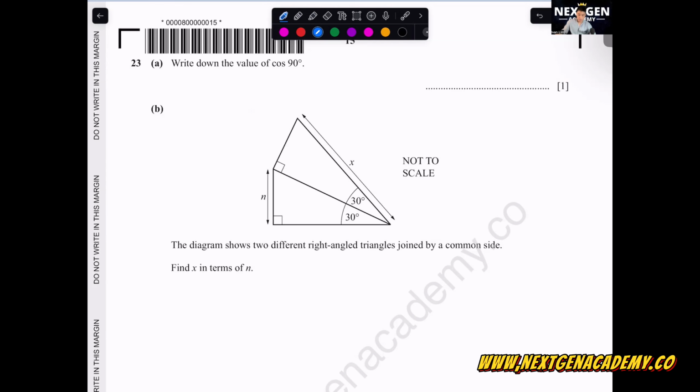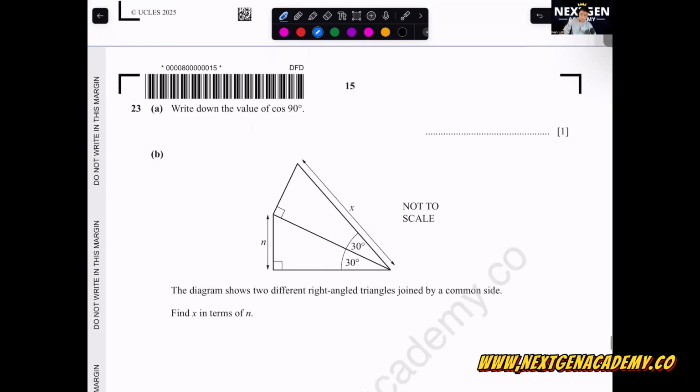So find the value of cos 90. Cos 90 is based on the graph. All your intervals of 90, which are 0, 90, 180, 270, and 360, you are going to use the graph. I want you to remember this: sine, cos, tangent, 0, 90, 180, 270, 360. This one, use the graph.